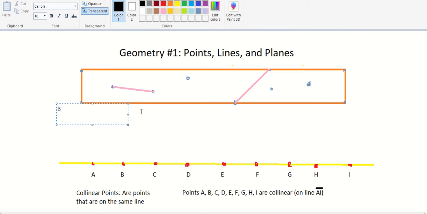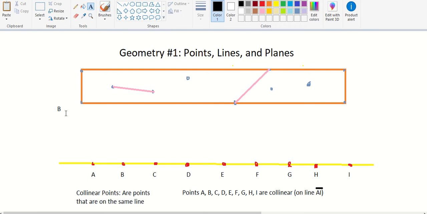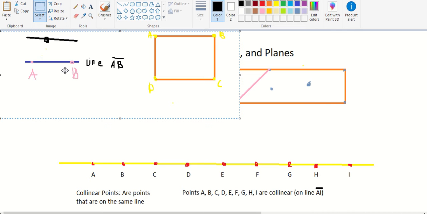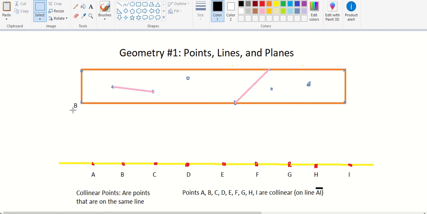Okay, B. Point B, right here. A famous point B. I'm just gonna select this and then keep on copying and pasting it. This is point B. Let's paste it. Let's undo this. Sorry. Let me select this once more and then copy it. We can paste it again right over here and change the name to point A.